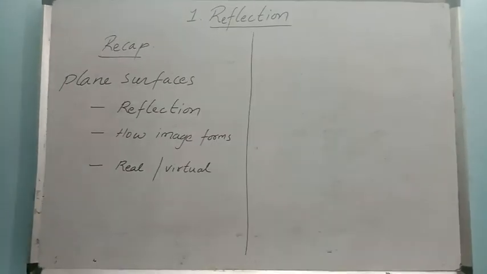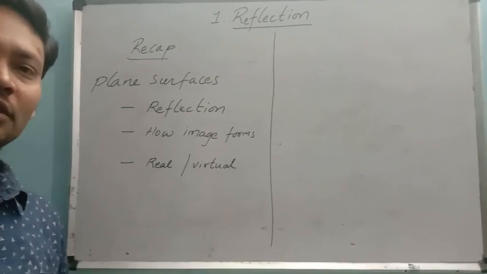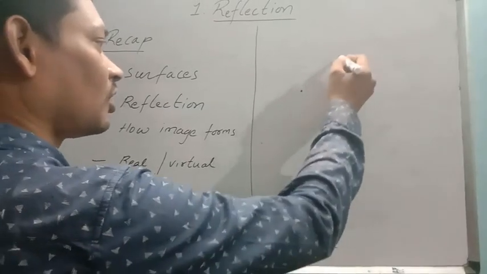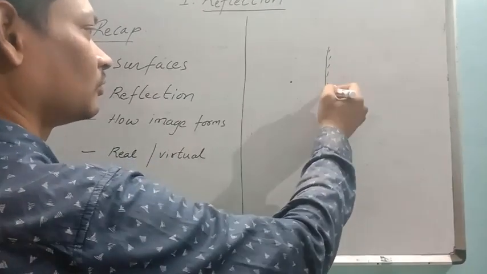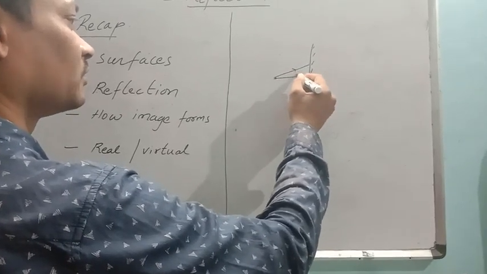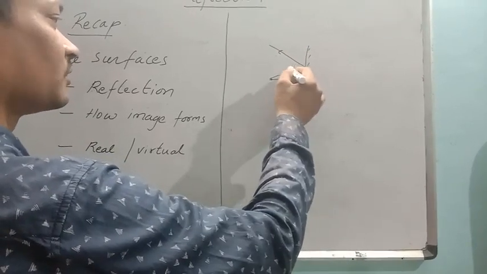Also, we have learned how images form on the plane mirror, for a point object and an extended object. For a point object on a plane mirror, a light ray coming from that point reflects back from the surface.